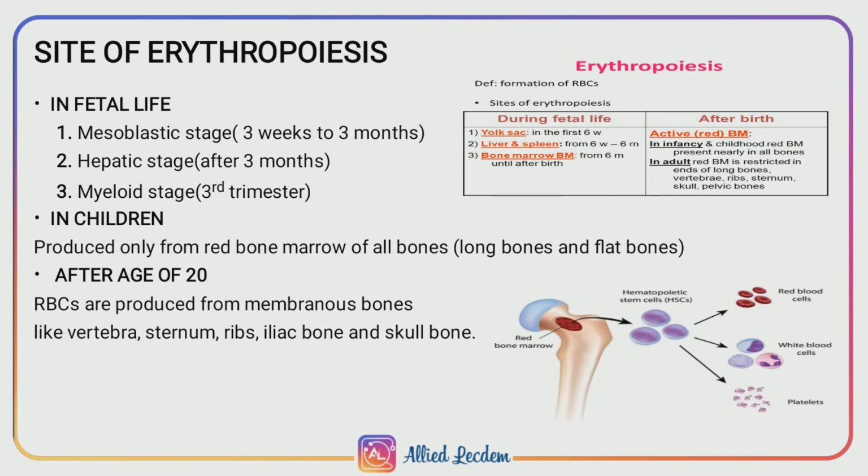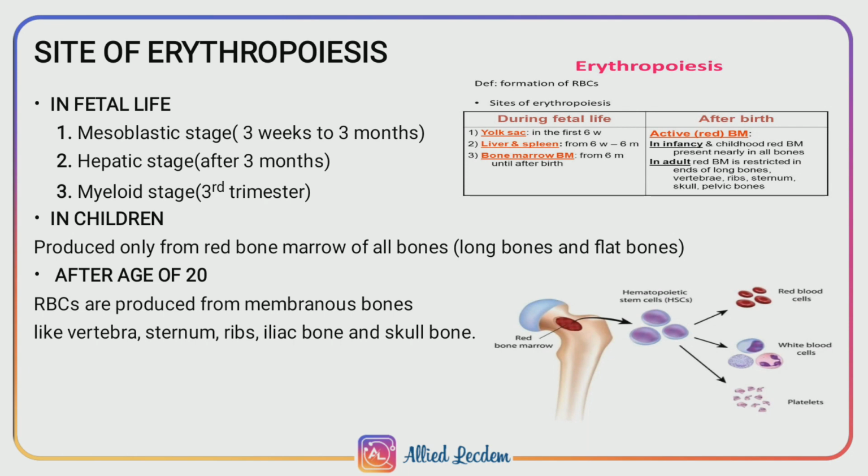During intrauterine life, erythropoiesis first takes place in the mesoderm of the yolk sac and the mesoderm of the body. This stage is referred to as the mesoblastic stage. During this stage, erythropoiesis is intravascular. From the 5th week of gestation, erythropoiesis takes place in the liver and spleen. This stage is named the hepatic stage.